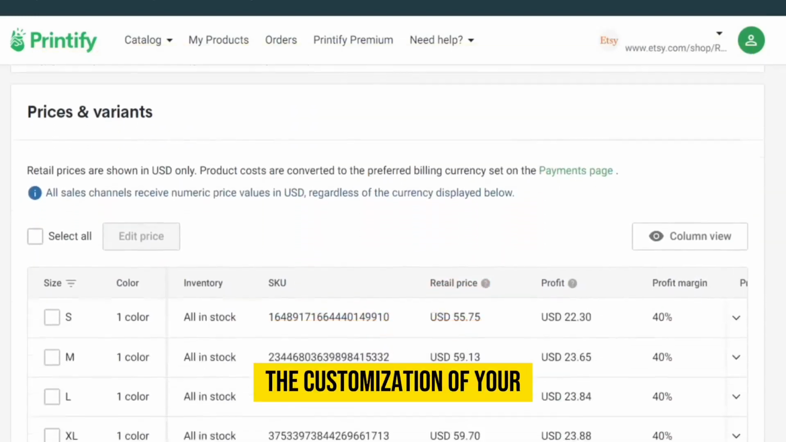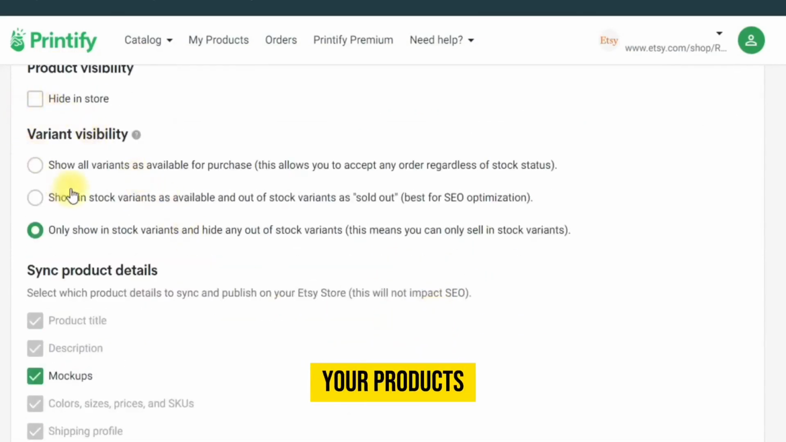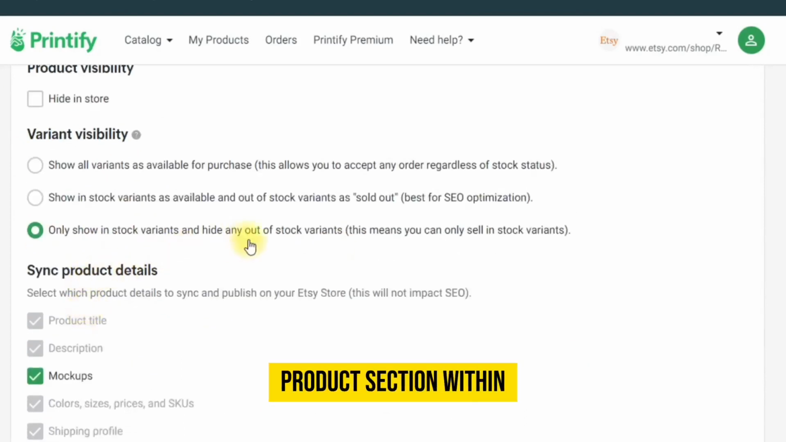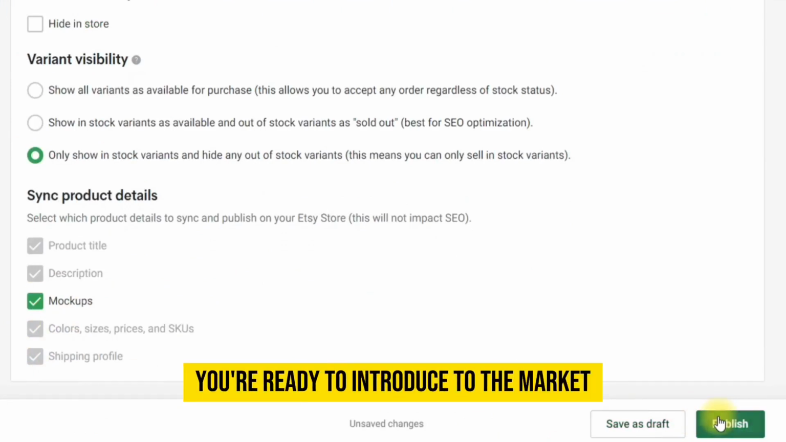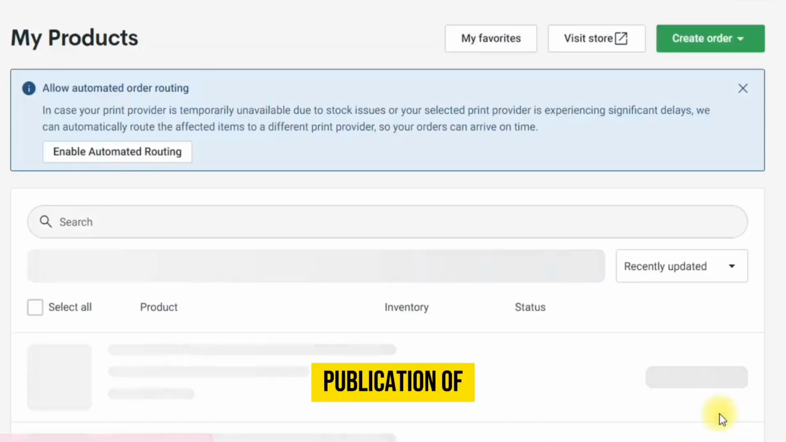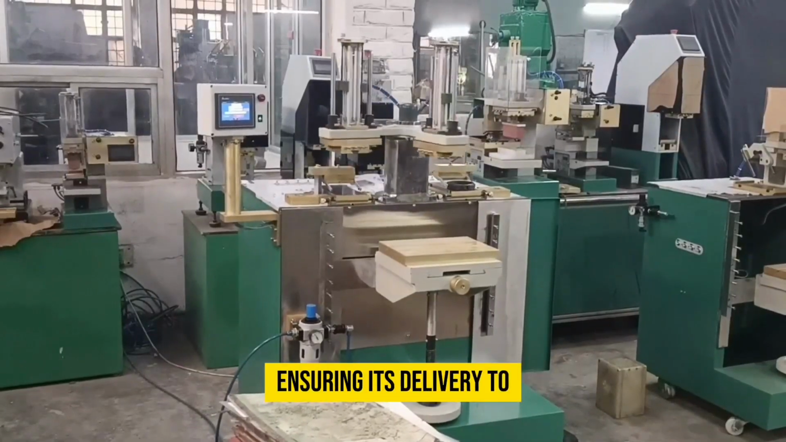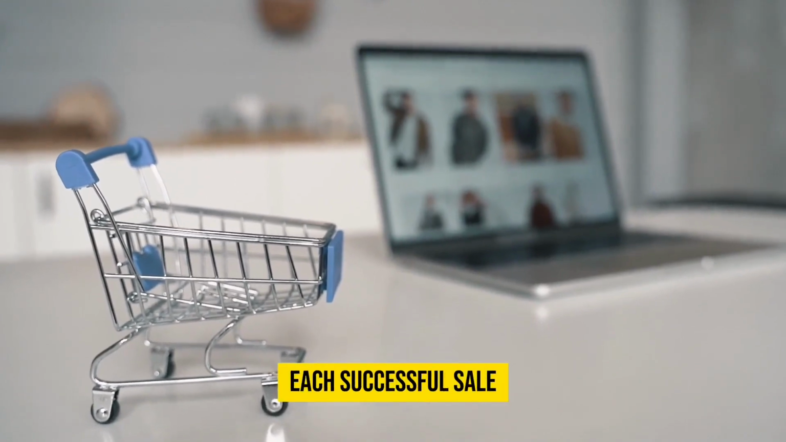After completing the customization of your product listings and determining your pricing, it's time to make your products accessible to customers. This can be done by navigating to the Products section within your Printify account and selecting the Publish button for the product you're ready to introduce to the market. Following the publication of your products, they will be ready for purchase on Etsy. In the event of a product order, Printify will take charge of printing the item and ensuring its delivery to the customer. Consequently, you will receive a commission for each successful sale.